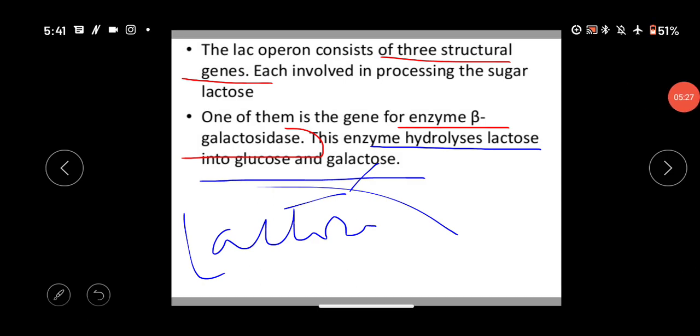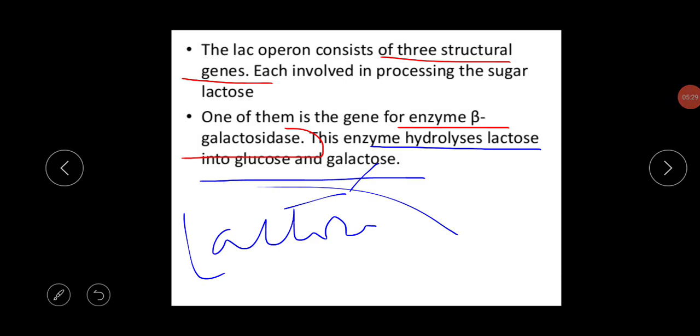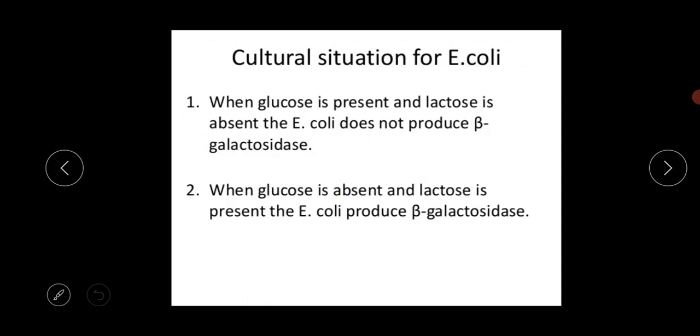So this is the overall structure of the Operon model. Next is the culture situation for E. coli. There are two cases. In case 1, when glucose is present and lactose is absent, E. coli does not produce the beta galactosidase enzyme.